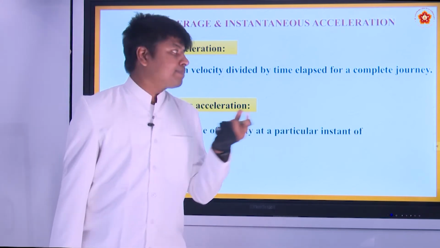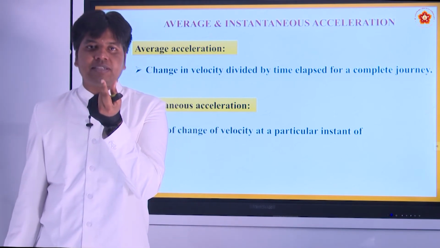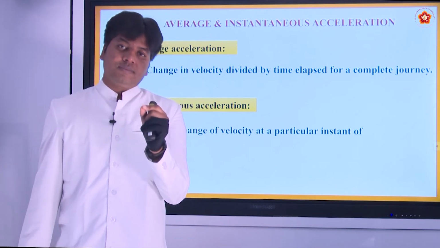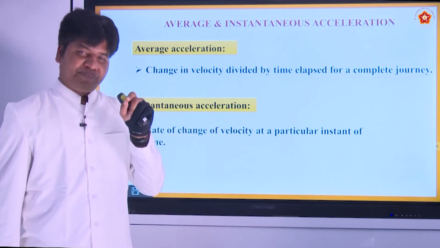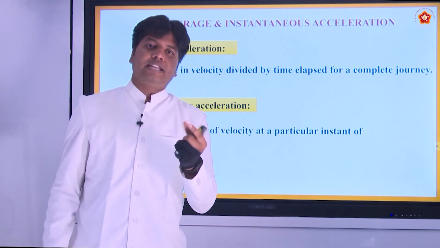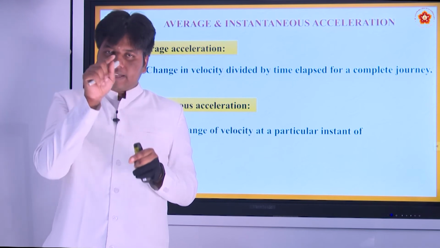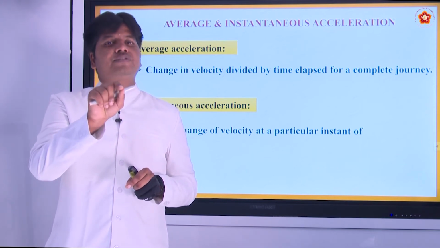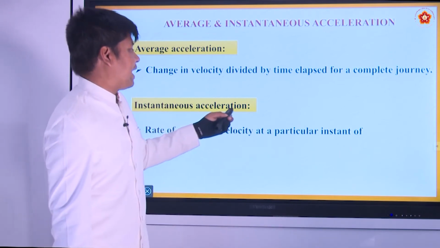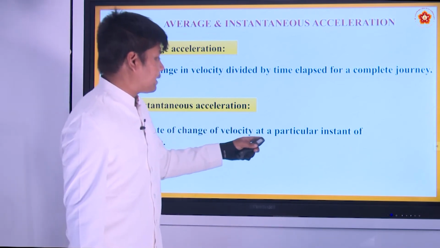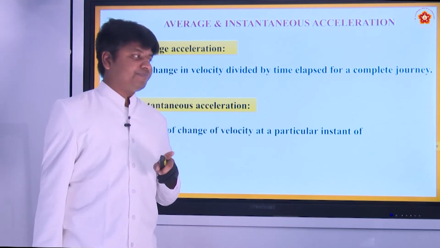When the time elapsed shrinks down and tends to 0, that means you are concerned about a particular point. You are no more concerned about the interval, you are concerned about that particular point. So at that particular point, what is the rate of change of velocity? That is called instantaneous acceleration. Rate of change of velocity at a particular instant of time we call instantaneous acceleration. All right.